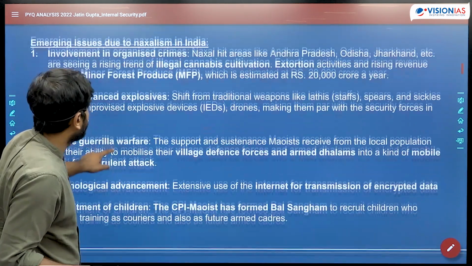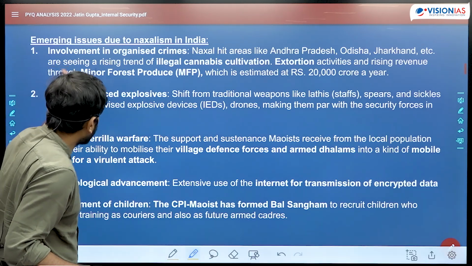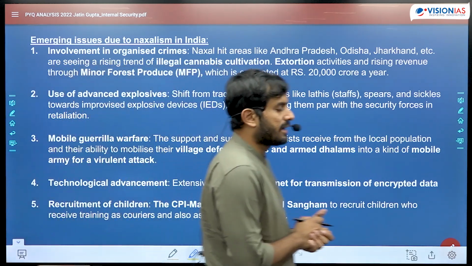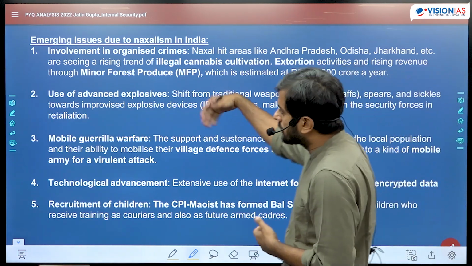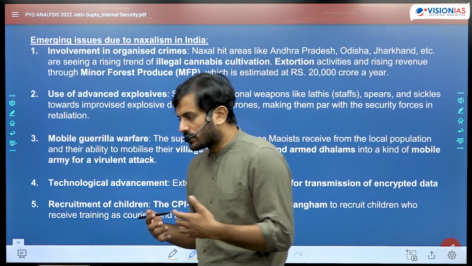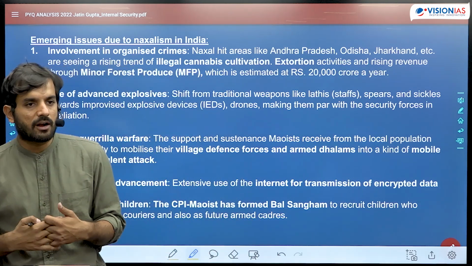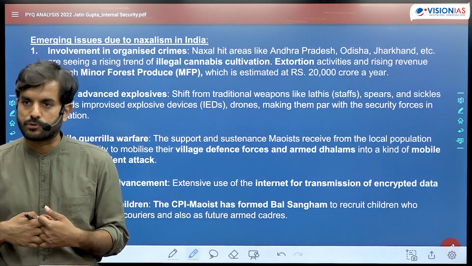Now similarly, what are the emerging issues with respect to Naxalism in India? See, first and foremost, many Naxalite groups today are involved in organized crime. So there is a comprehensive linkage that has developed between organized crime and Naxal groups today.